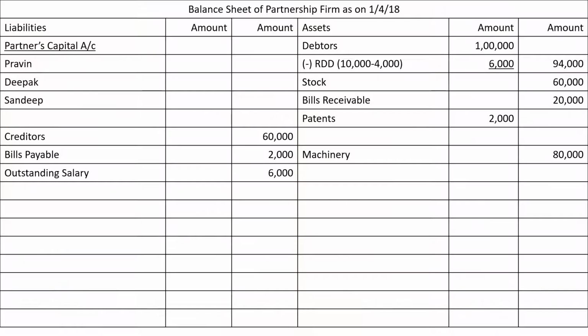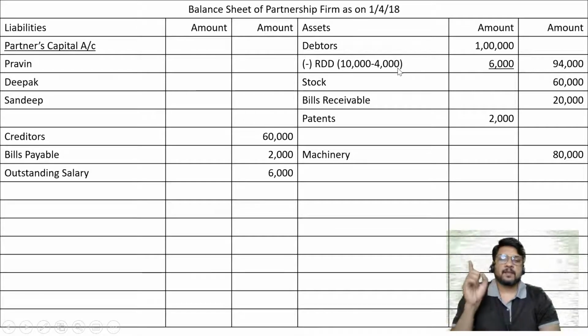Think about it. Revaluation entry should be of 10,000, that is the old balance, or 6,000, that is a new balance, or 4,000, that is the transaction which we have done. Think about it. I have given you the clue. Revaluation entry should be of the old balance 10,000, or the new balance 6,000, or the transaction of rupees 4,000, that is reduction. Yes, if you have applied your mind, you will understand.